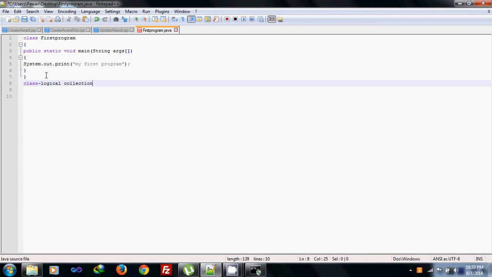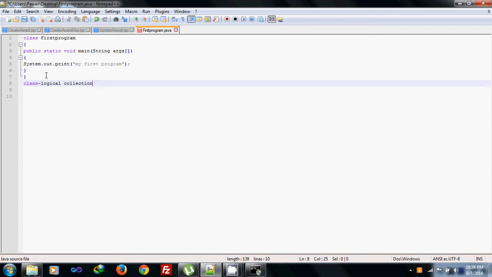Logical collection means, suppose we talk about birds. Anything that flies in the sky is a bird. That may be a sparrow, a crow, or parrots. So birds are the class, anything that flies in the sky. Then sparrow and crow are the real world entities.